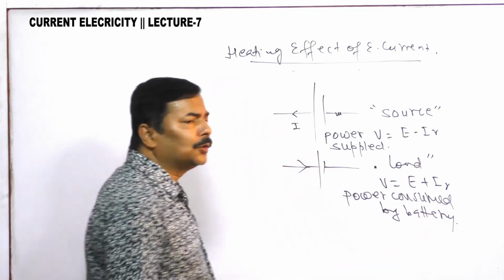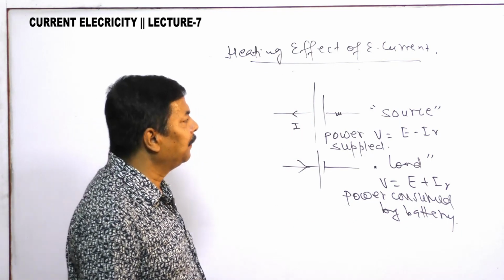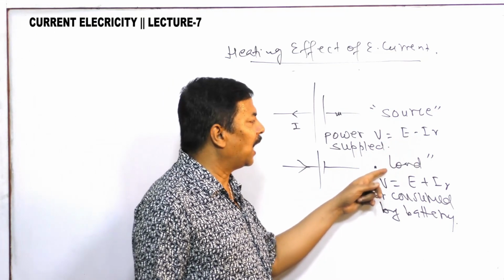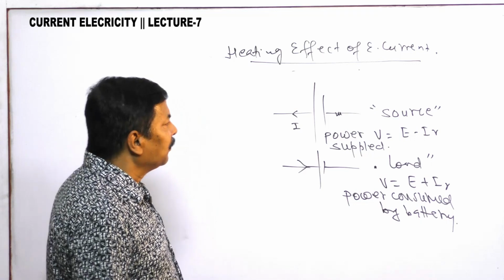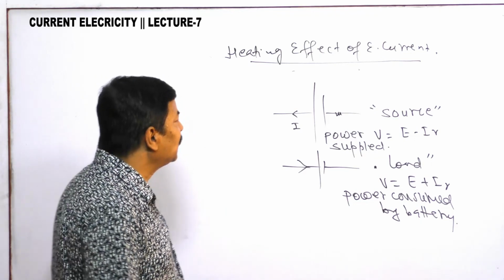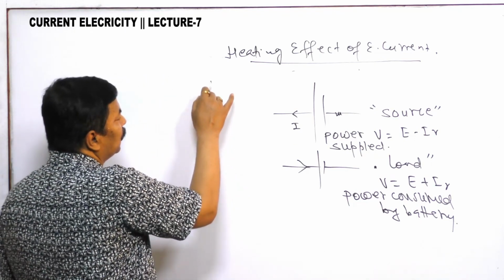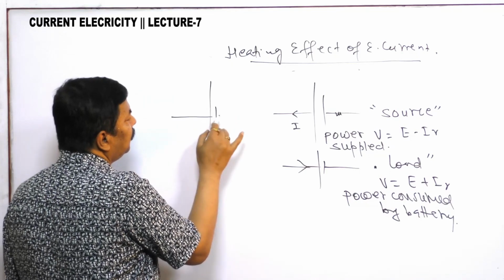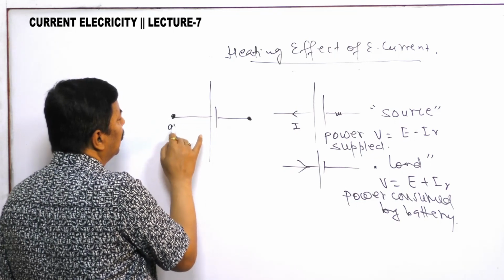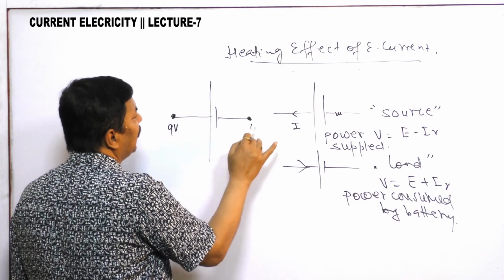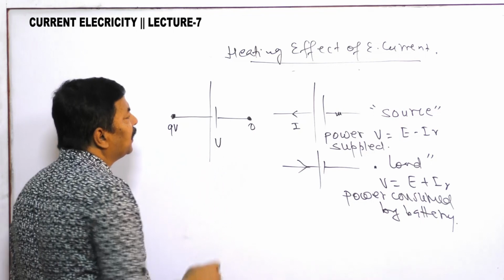So you all should understand this basic difference between V = E − Ir and V = E + Ir. Now try to understand that when charge takes the energy, here is the QV, the energy that the charge has gained, where V is the potential difference.